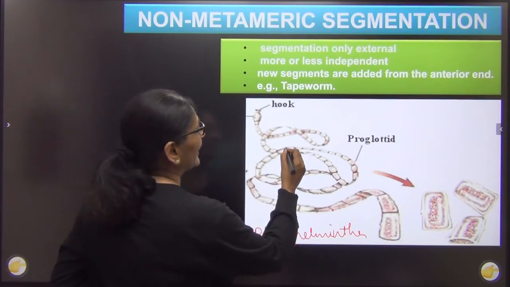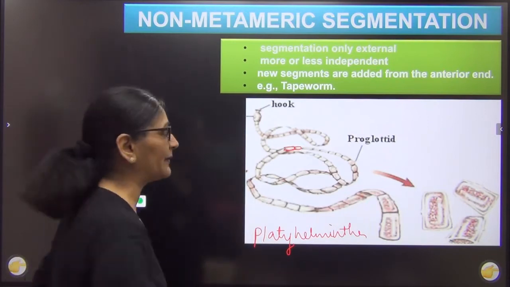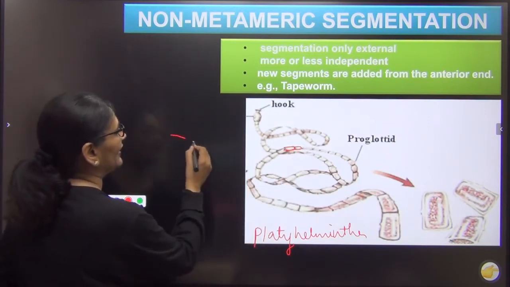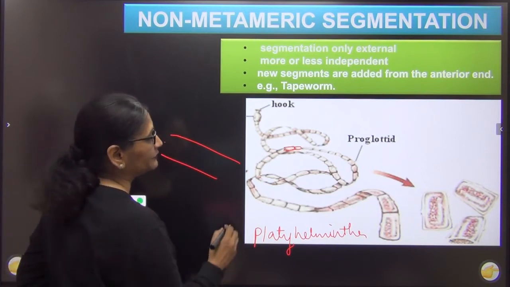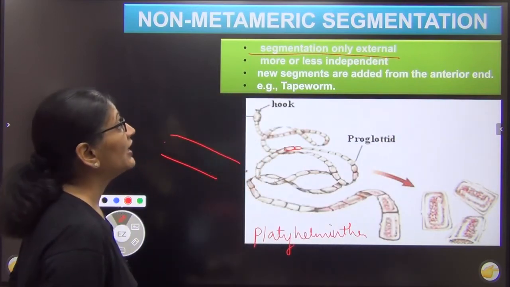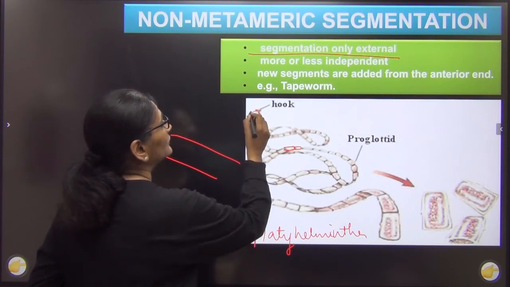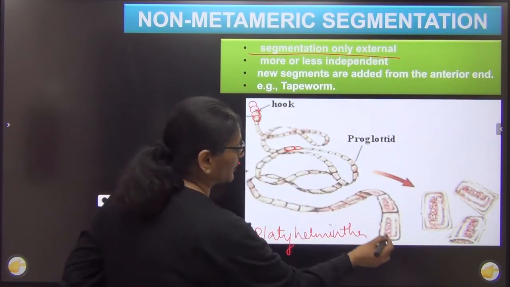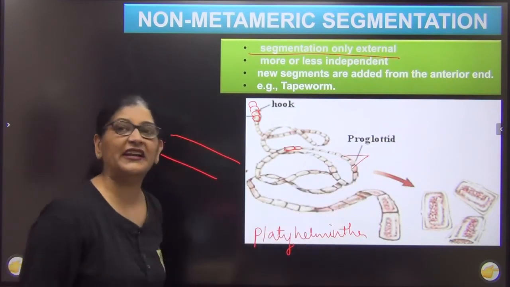See, here the external segment does not correspond with internal segment. ये केवल ऊपर से segmented है, but if you look at it internally, right, it is one continuous chamber, right? So here the segmentation is only external. Second, the new segments are added from the anterior end. The new segments are added not from the posterior but from the anterior end, and here the segments are not interdependent.